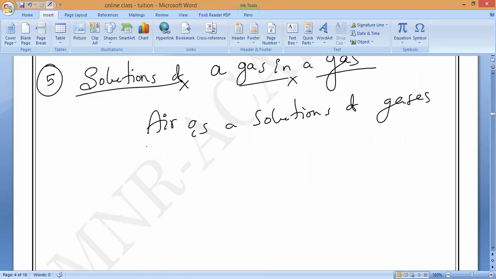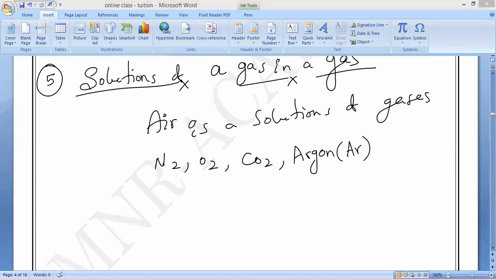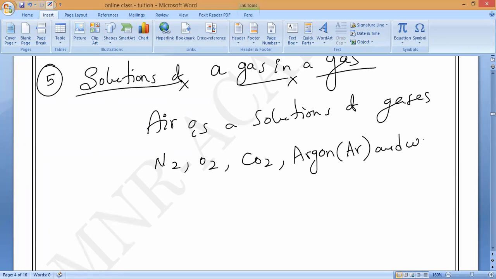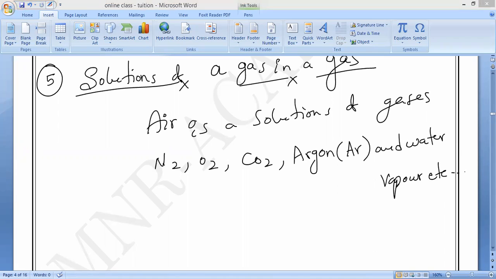It contains nitrogen, oxygen, carbon dioxide, argon. Remember that. Argon, water vapor, etc. Dust particles and all. That is why you can see, and here if you observe,